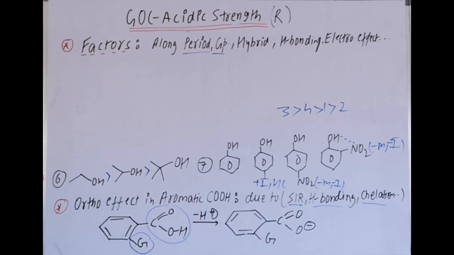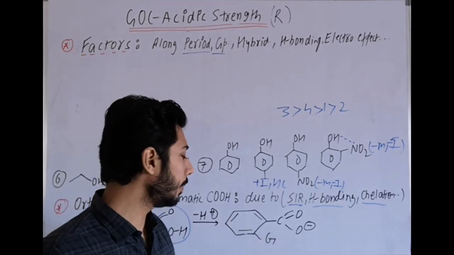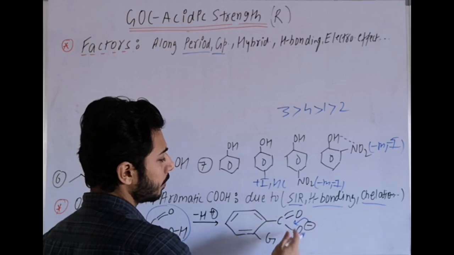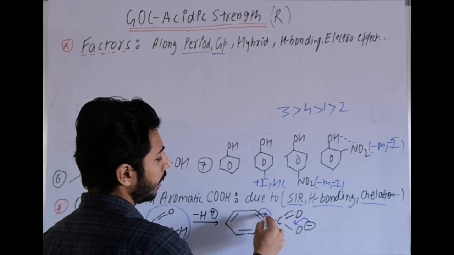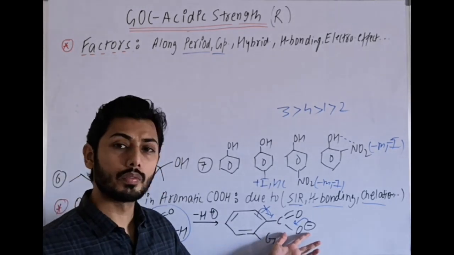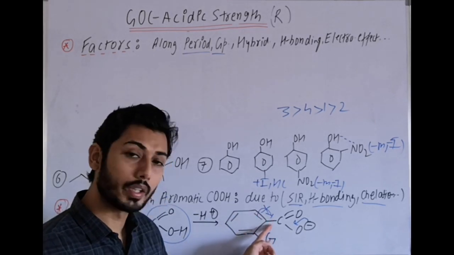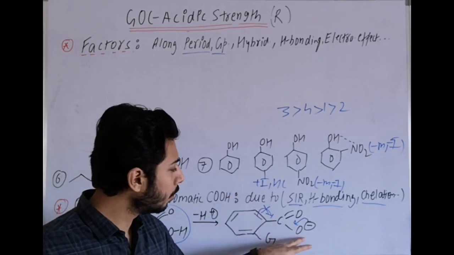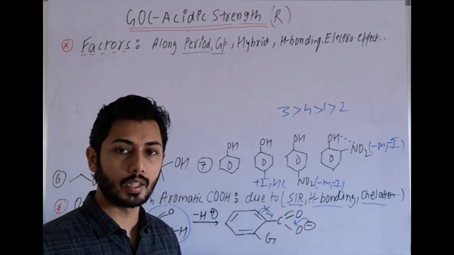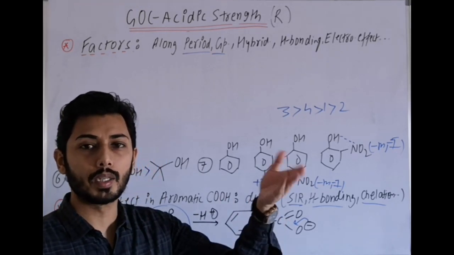And the carboxylic group goes out of the plane with respect to the ring. After loss of H plus, the conjugate base is formed. When this conjugate base is formed, resonance stabilization takes place, and the internal resonance with the ring is minimized. Why? Because this group goes out of the plane, and this cross conjugation is inhibited, so the carboxylate is more in conjugation, and the stability of the conjugate base increases, and ultimately acidic strength increases.